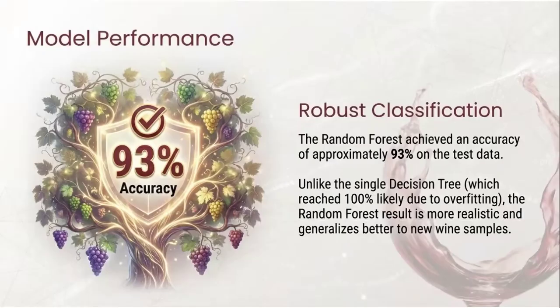Looking at the classification report, the metrics are solid across the board. You can see high precision and recall for most clusters. The weighted average F1 score is 0.93, confirming the model works well on all the wine types, not just the easy ones. So to summarize the performance, we achieved 93% accuracy. Unlike the decision tree that was overfitted at 100%, this 93% is a more realistic, robust result that generalizes well to new wine samples.